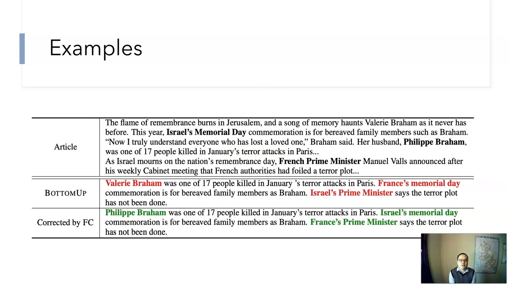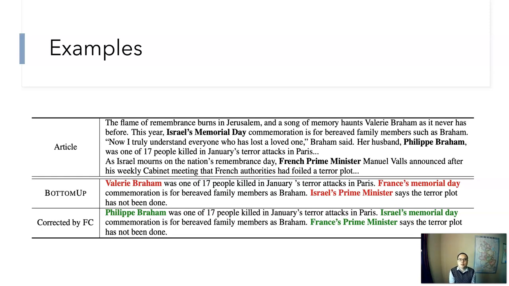And here we give an example of the corrected summary by FC on the article and bottom-up summary we showed before. As you can see, FC keeps most of the tokens unchanged. However, it correctly puts the right entity into the right place. So the factuality problem for this summary is solved.